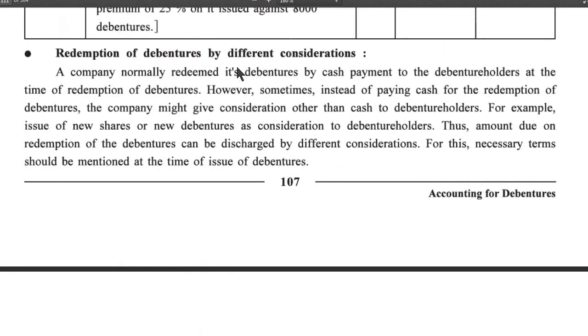Redemption of debenture by different consideration. A company normally redeems its debentures by cash payment to the debenture holders at the time of redemption of debentures. However, sometimes instead of paying cash for the redemption of debentures, the company might give considerations other than cash to debenture holders. For example, issue of new shares or new debentures as consideration to debenture holders. Thus, amount due on redemption of the debentures can be discharged by different consideration. For this, necessary terms should be mentioned at the time of issue of debentures.